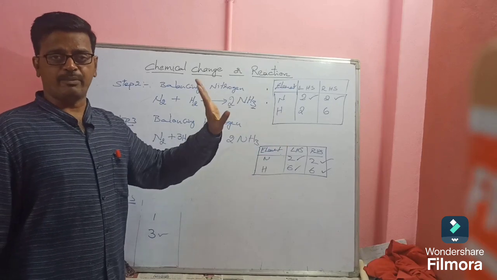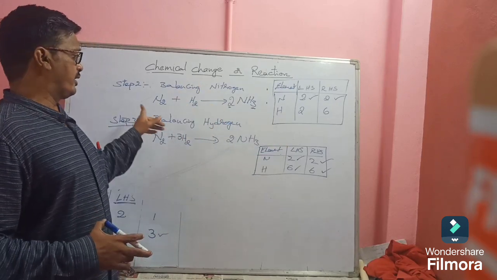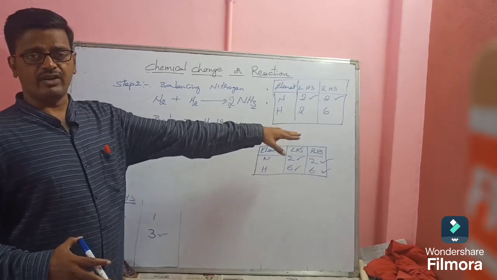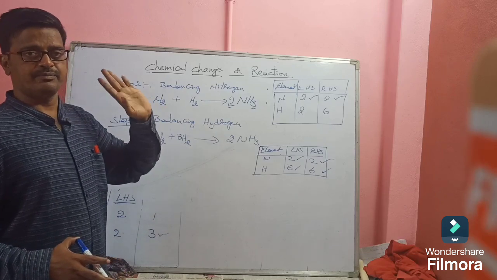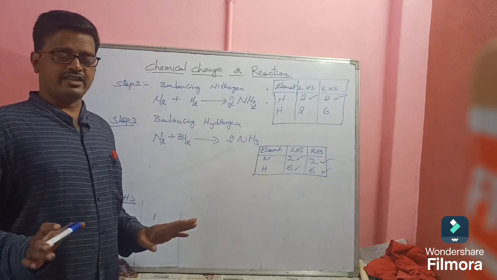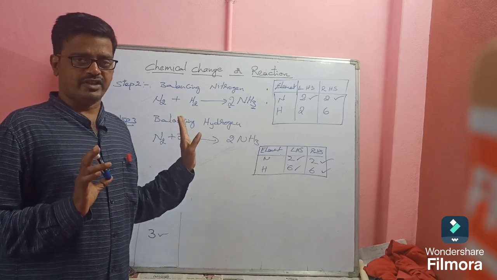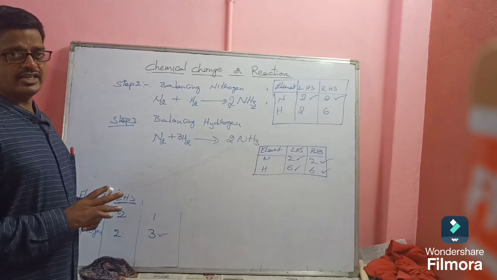Every element is balanced. So now the total number of elements on LHS is equal to RHS, hence the equation is balanced. The equation was completed in 3 to 5 or 6 steps. Okay, balancing of equations. Everyone understand?